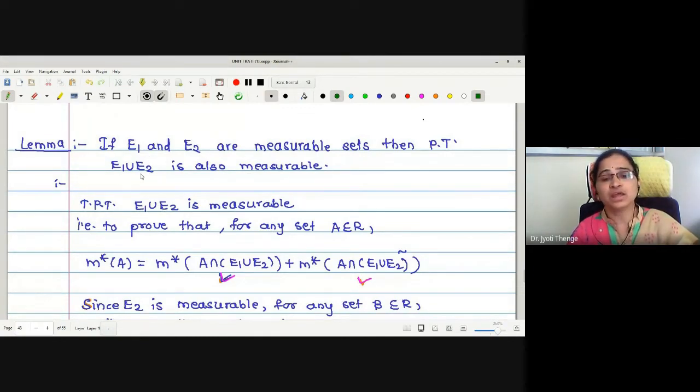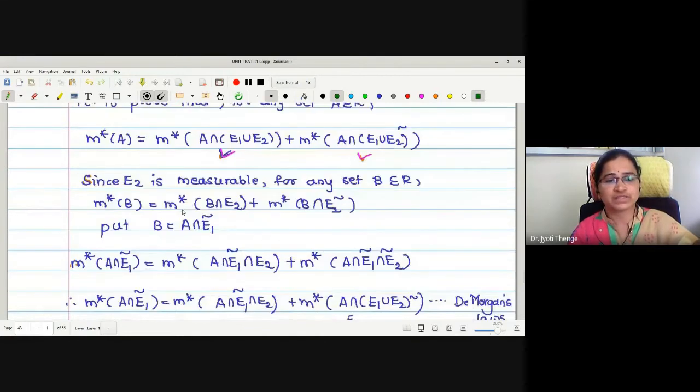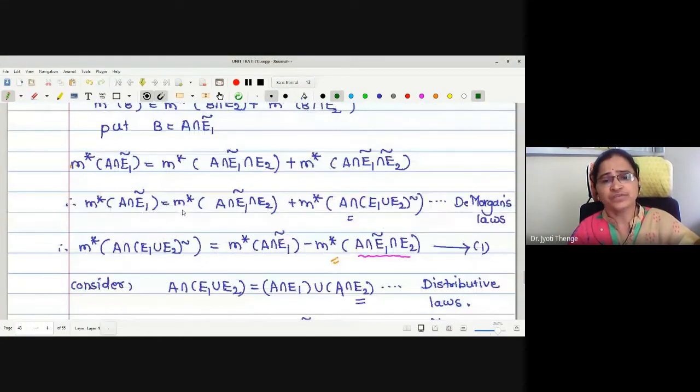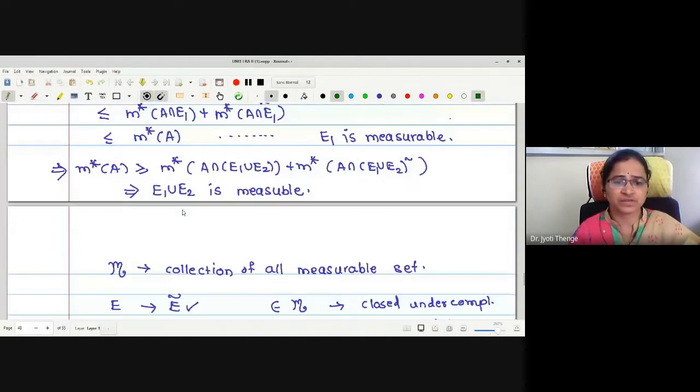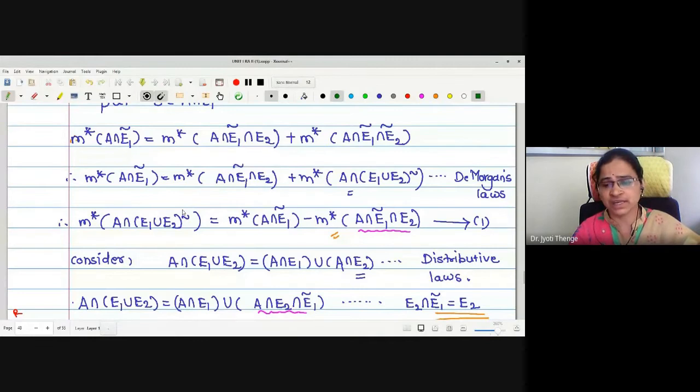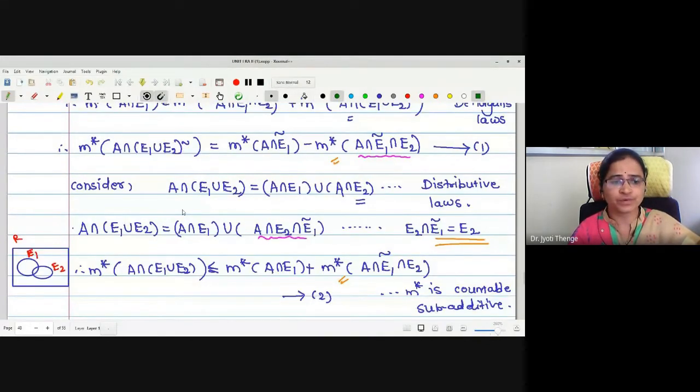Lastly, we have seen a lemma that if there are two measurable sets, say E1 and E2, then their union is also measurable. Now, to prove that the union is measurable, we have made some adjustment and we have seen the proof in detail. I hope there is no difficulty in the proof of the three lemmas. If you have, you can ask me.